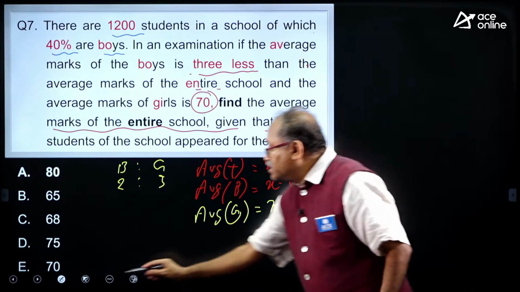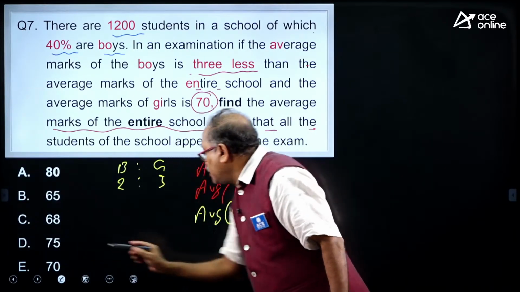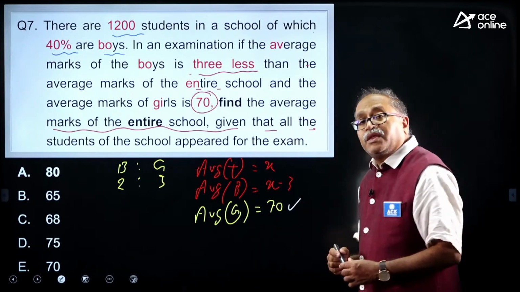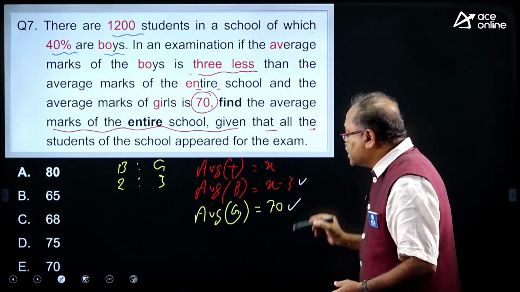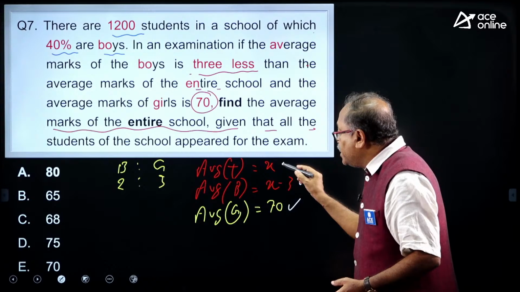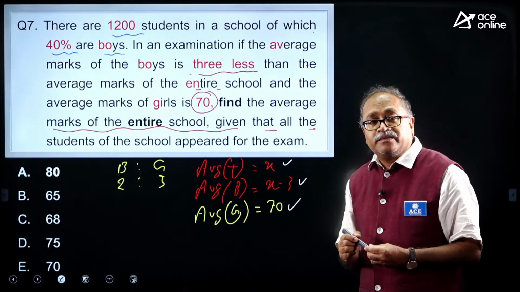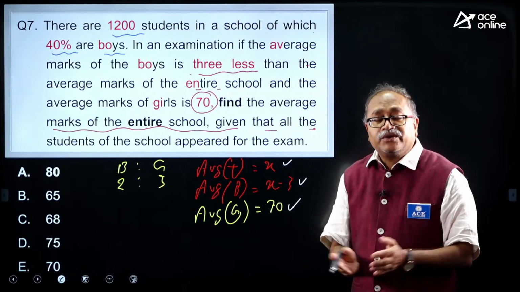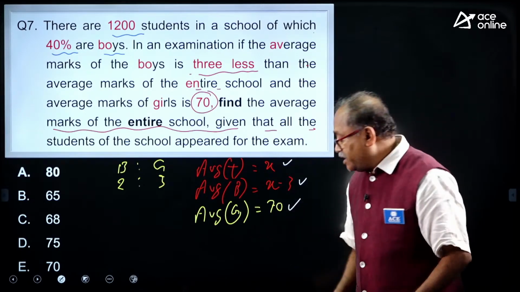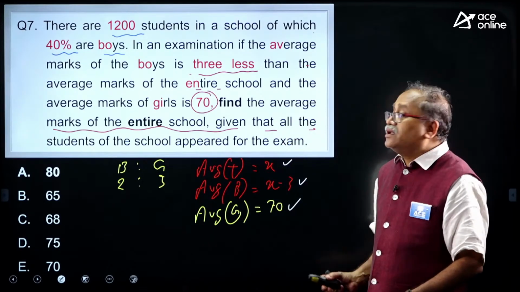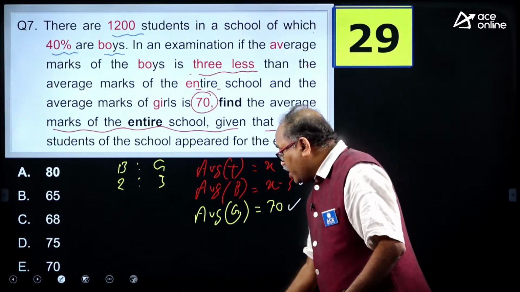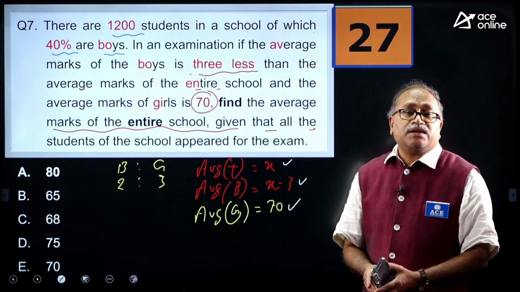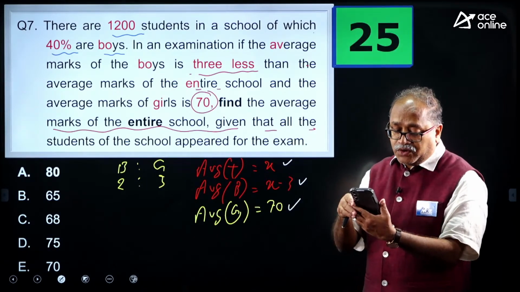We know that girls is 70, we know the boys is x minus 3, we know the mean is x, and we know the boys to girls ratio is 2:3. Come on my dear friends, we will learn how to do it, or consider it as practice, Yashwant, if you are able to do it.